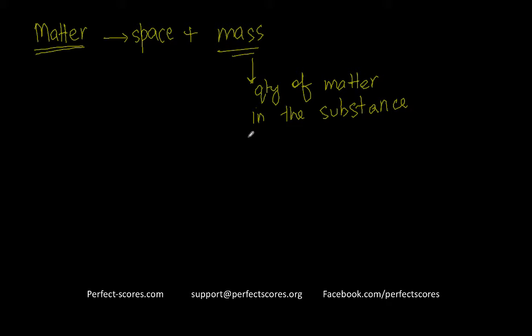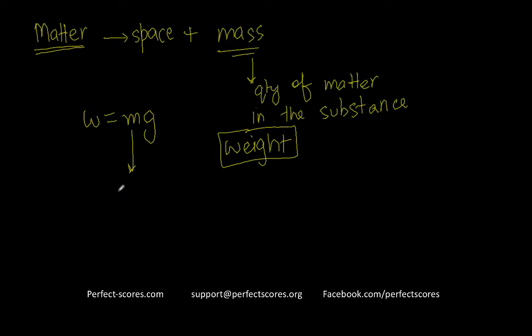Now, mass has some kind of weight assigned to it. And you need to know the relationship between mass and weight. Weight is equal to mass multiplied by the gravity that is present there. Now, the weight can vary from place to place, but the mass is always constant.